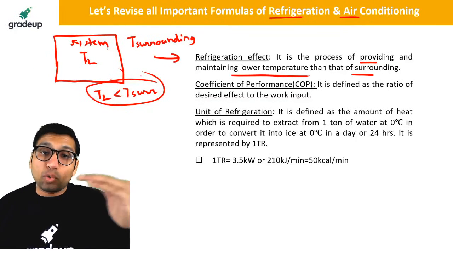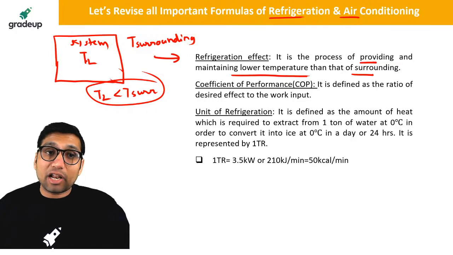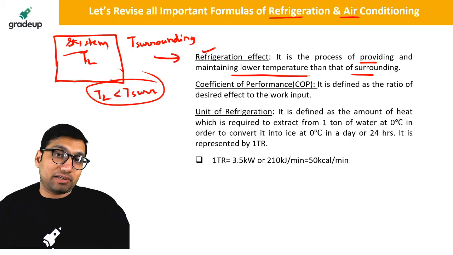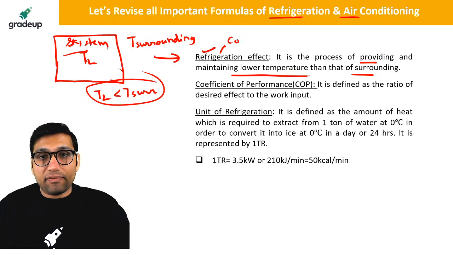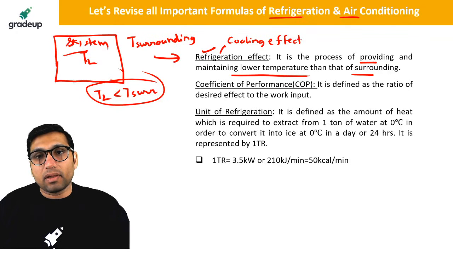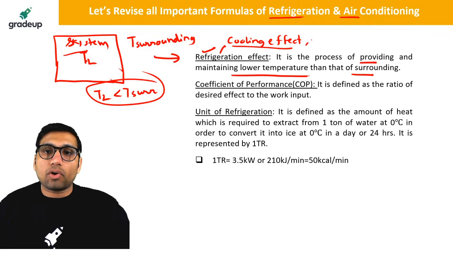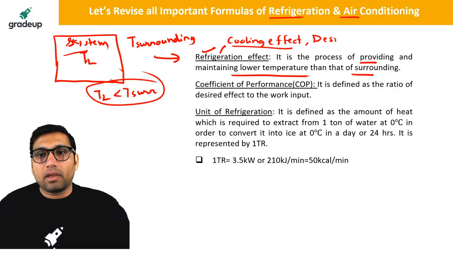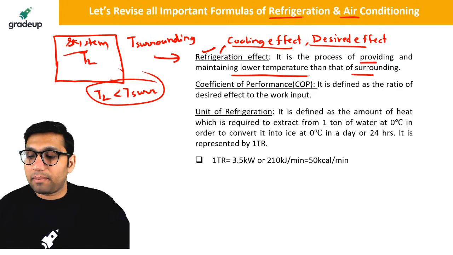And the process of maintaining the system at a lower temperature will be called as refrigeration effect. It is also called as cooling effect. Clear? Or sometimes you can also call it as desired effect, because in the thermodynamics you have studied about the COP, coefficient of performance. It is desired effect divided by work input.